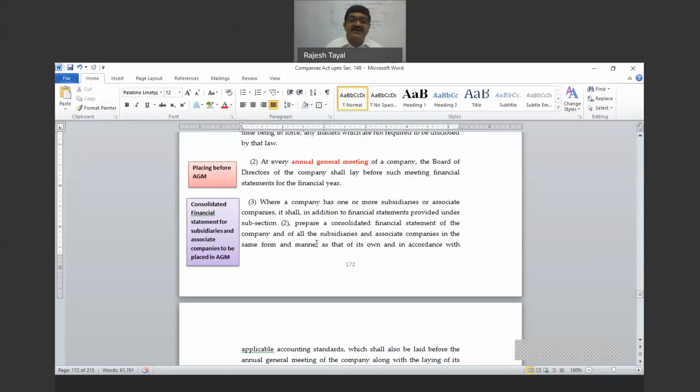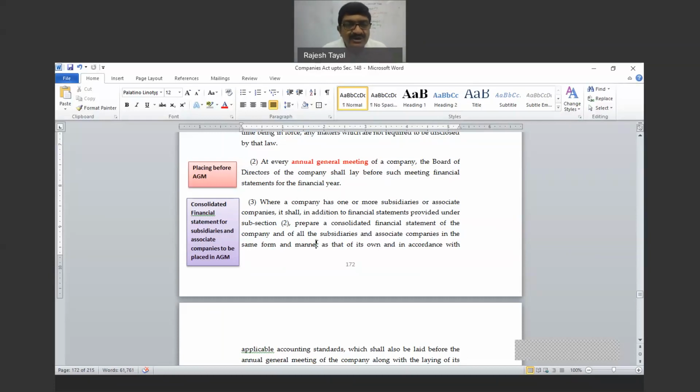So at every annual general meeting of a company, the board of directors shall lay before such meeting financial statements for the financial year. You cannot place financial statements in an extraordinary general meeting. And if you do that, then under any condition those are not the financial statements approved in the AGM. So placing is required in the AGM, approval is required in the AGM. You cannot do that in an extraordinary general meeting.